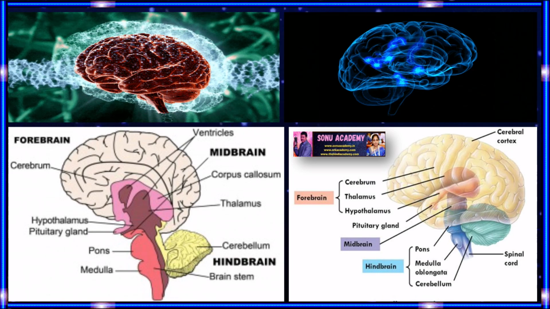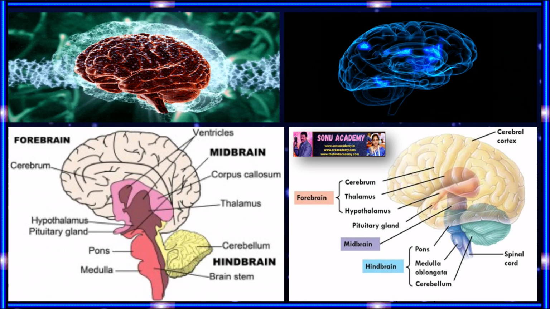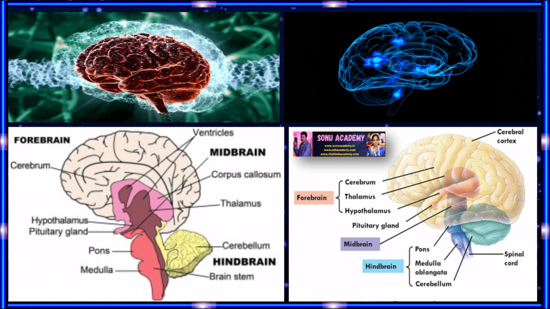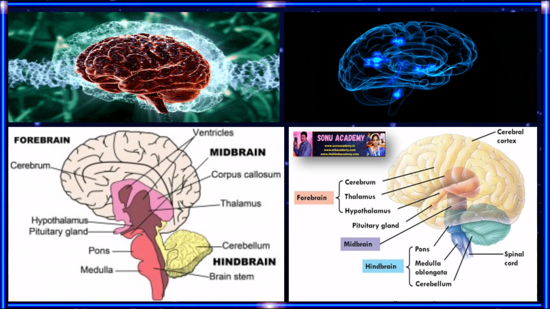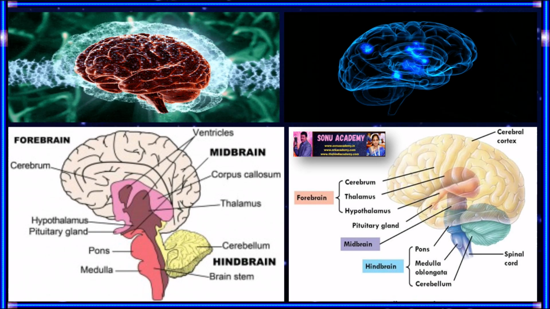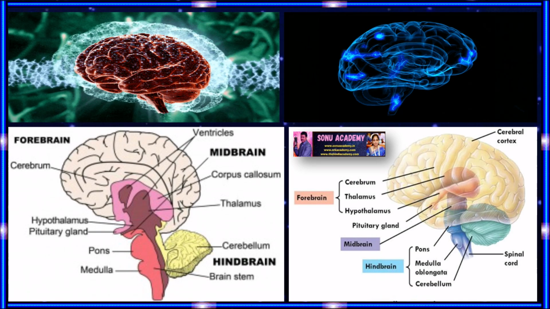Children, now let us discuss the hindbrain. The brainstem is made up of the hindbrain. This is the posterior most part of the brain. That is why it is called the hindbrain. The hindbrain comprises the pons, cerebellum and medulla oblongata.